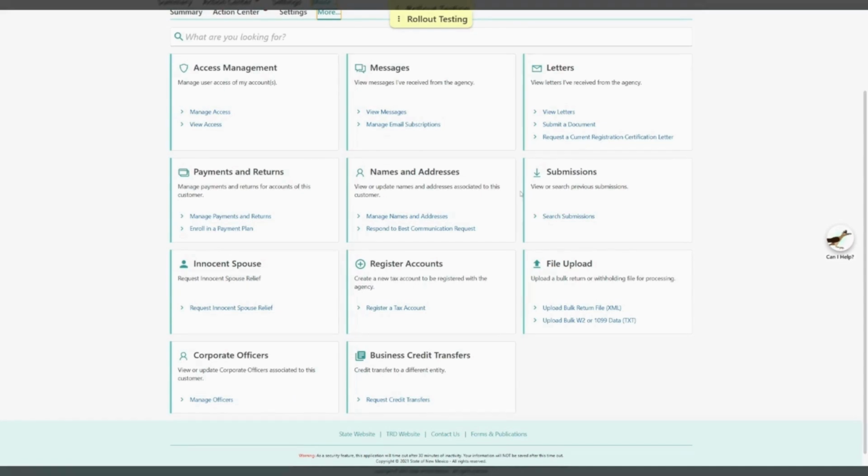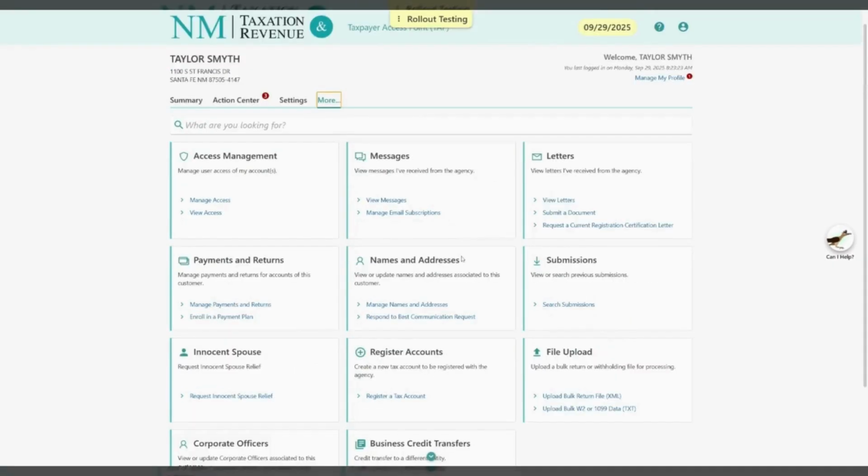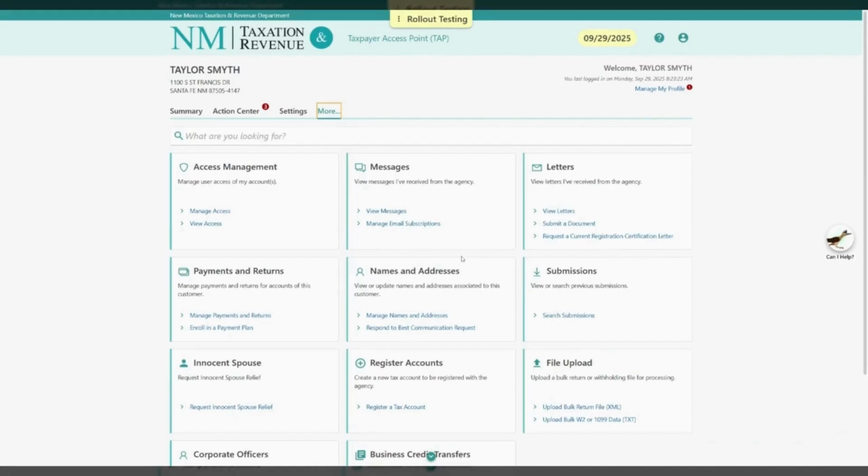Additionally, if you are a sole proprietor and you would like to register for any business tax accounts with the department, you would come to the More tab and select Register a Tax Account within the Register Accounts panel. For now, let's go back to the summary page and check out some of the options that have changed within the account subpanel of the personal income tax panel.